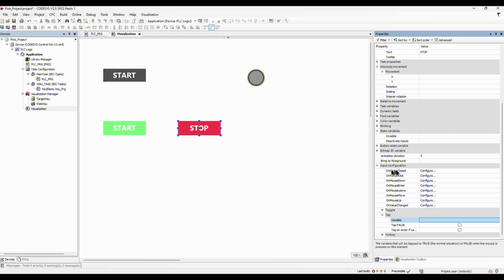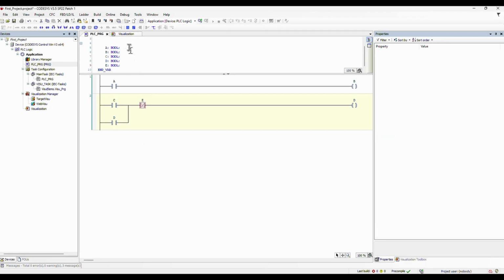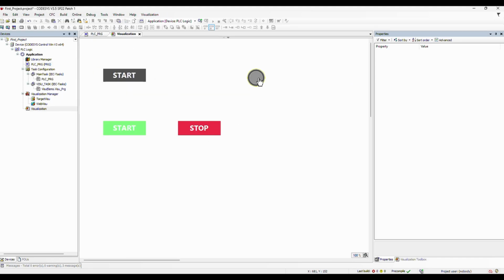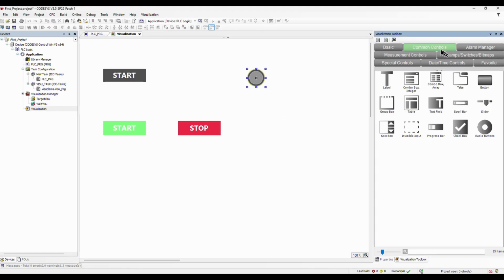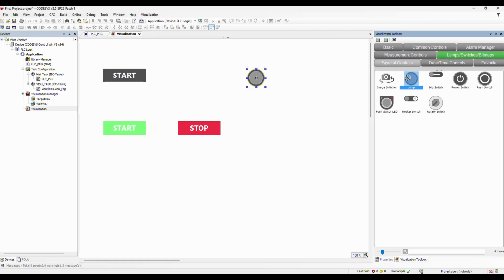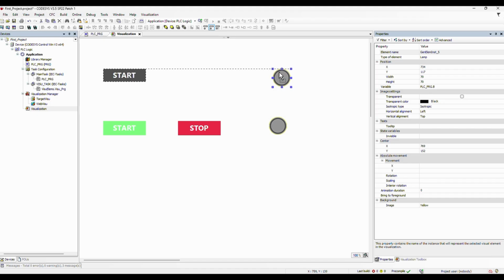Then we select Tap, and again in the Input Assistant window, we will select E. We select the lamp, and on the right side, we look for Variable. And again, in the Input Assistant window, we will select D.